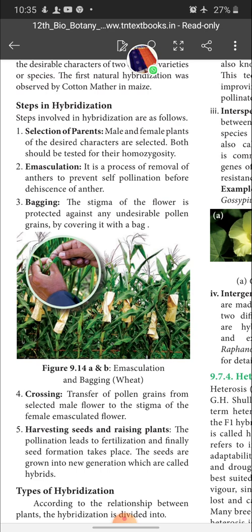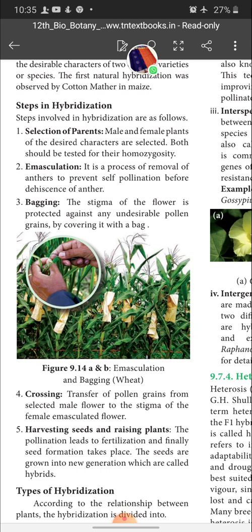Next, emasculation. Emasculation is the process of removal of anthers to prevent self-pollination before dehiscence of anther. Cross hybridization is cross fertilization only, so there should not be any self-pollination.